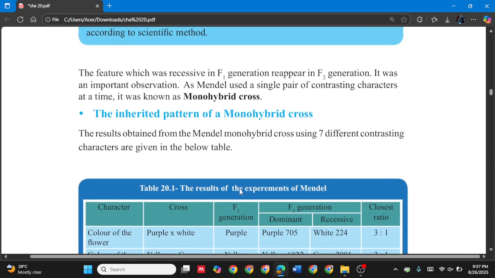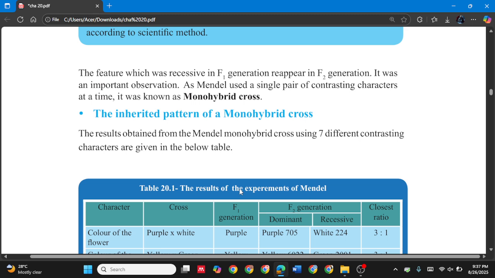The feature which was recessive in the F1 generation reappears in the F2 generation. That's right, no? In the F1 generation we didn't see a short plant, but when its recessive gene goes with the recessive gene of another plant, then they become short, not tall.